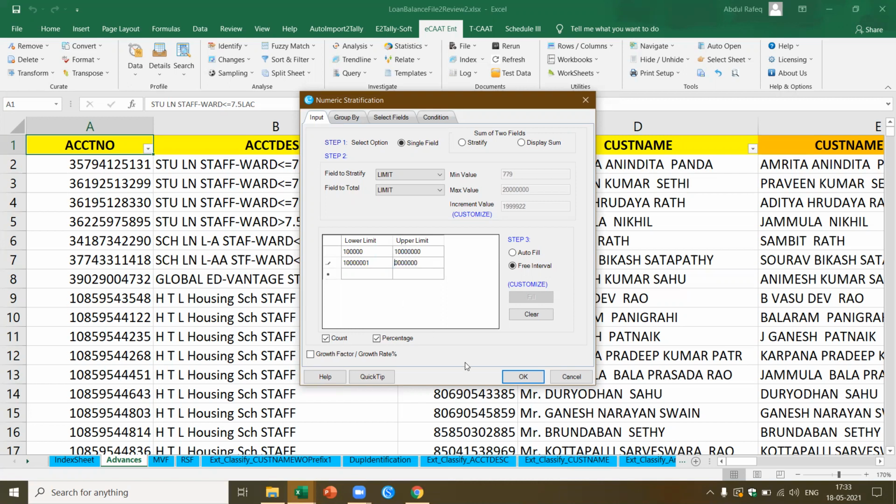Let's say I make it as 30 lakhs. Okay, I'm just going to give a few fields, just for illustration. Okay, I've got this. Let me give one more. So here I'm saying 50 lakhs to 1 crore. And then I say okay.